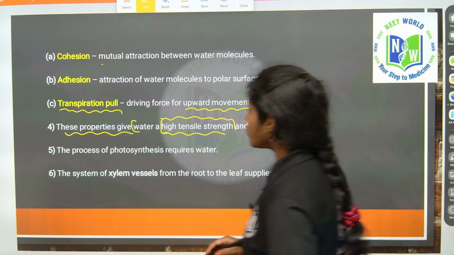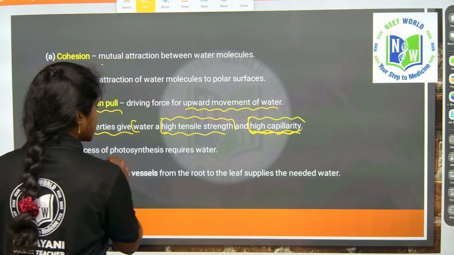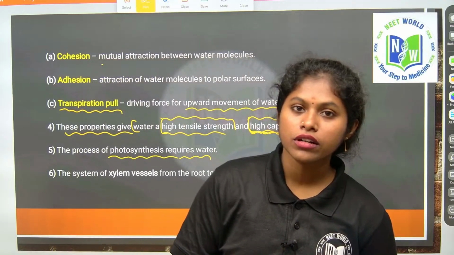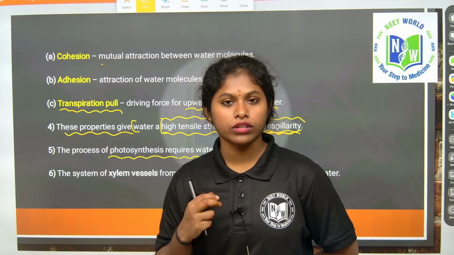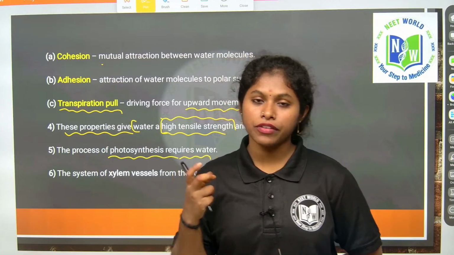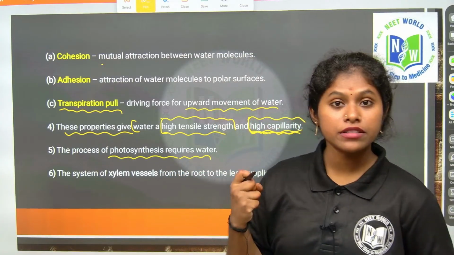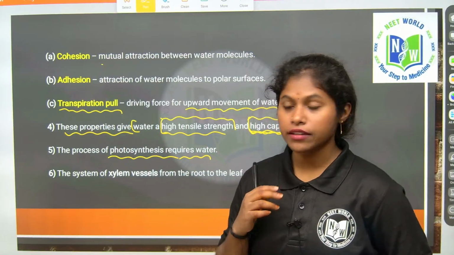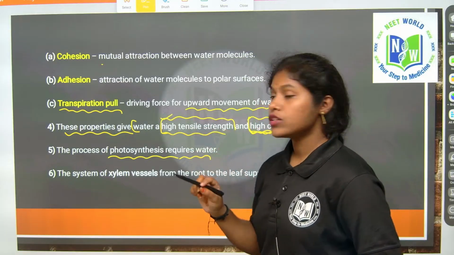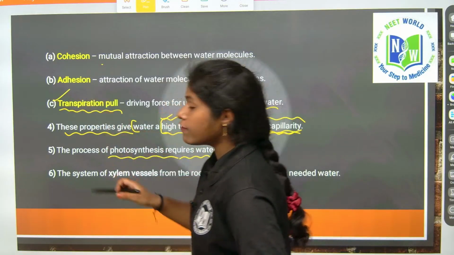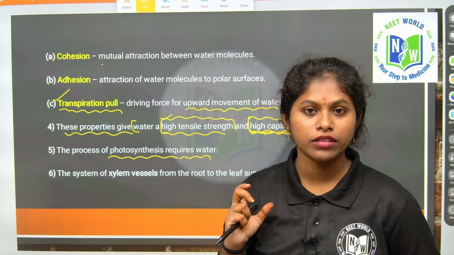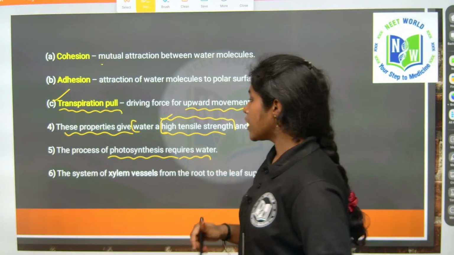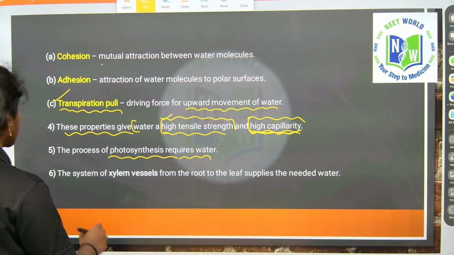Got it? Now the process of photosynthesis requires water, of course, right? One of the major components for the preparation of food for plants is water. So as water is utilized, the transpiration pull happens. The water molecules should not break, which means water should have high tensile strength. So transpiration pull is necessary, which makes the environment suitable for the plant to prepare food, right? This happens through the xylem vessels.